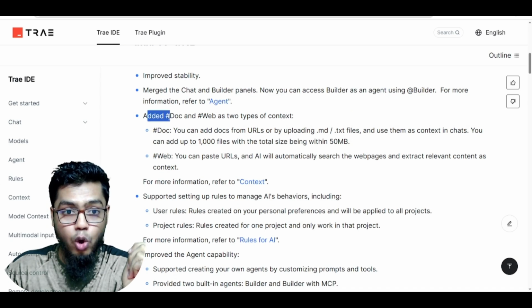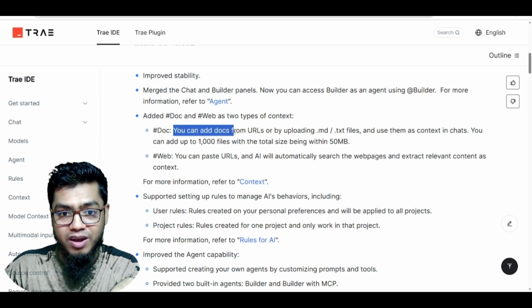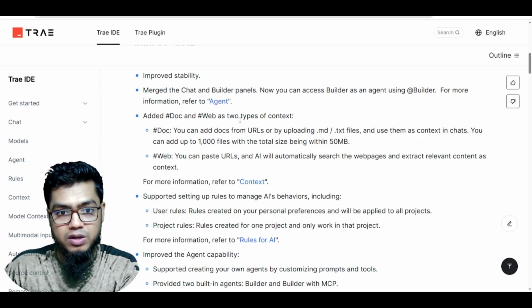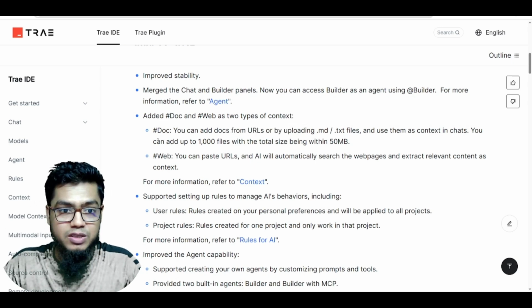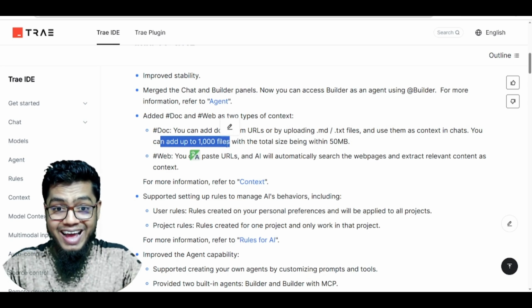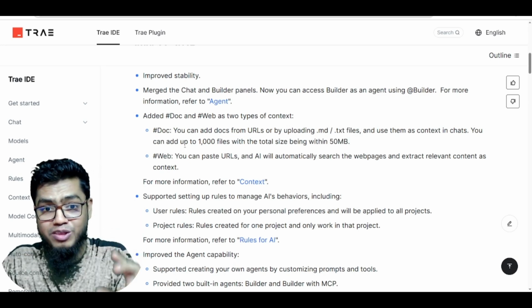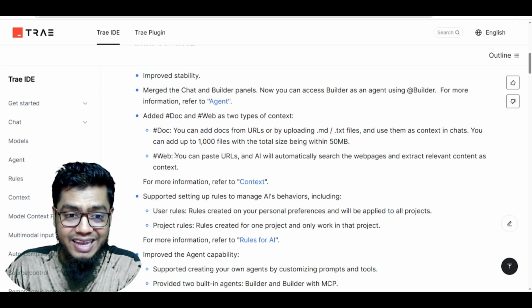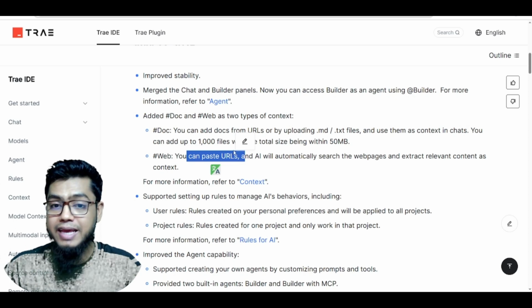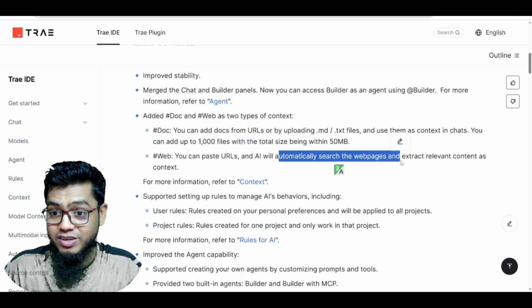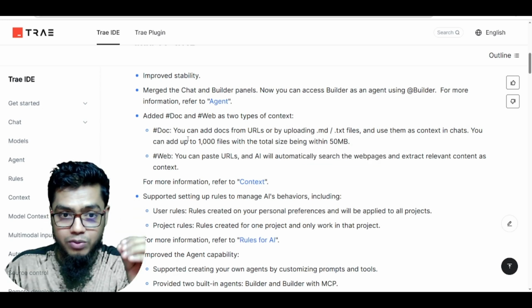Another thing is they added docs and web as two types of context. For example, with docs, you can add docs from a URL or by uploading. You can add 1000 files with a total size within 50 MB. Could you imagine? You can add 1000 files. And another one is for web: if you paste a URL, AI will automatically search the web page and extract relevant content as context. So that's awesome. That's really awesome.